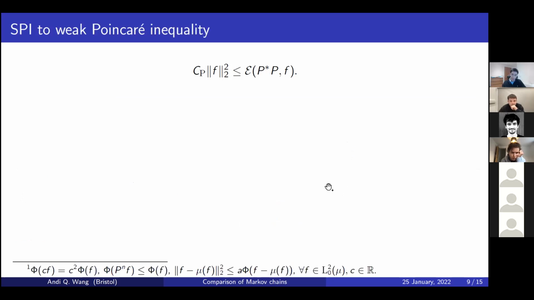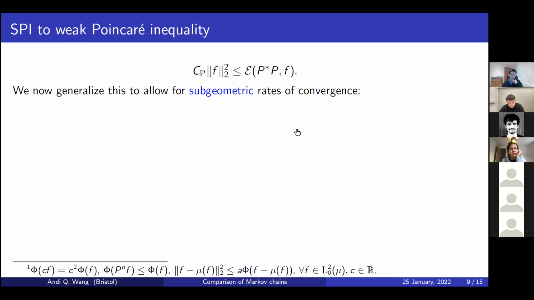But of course, I was saying earlier that we're interested in situations where the convergence is subgeometric. In that case, you can't use a strong Poincaré inequality, right? Because if you have this, it has to be geometric convergence. So we're going to generalize this to allow us to derive subgeometric rates of convergence.